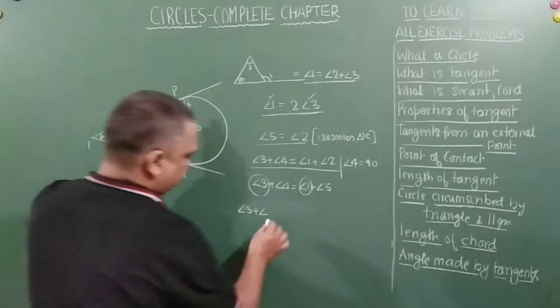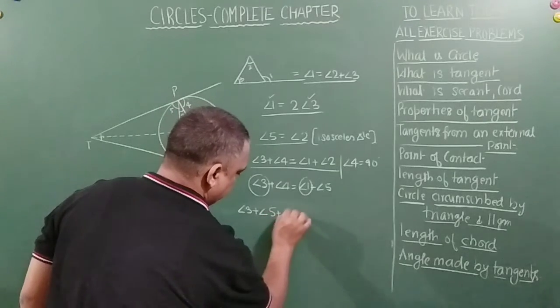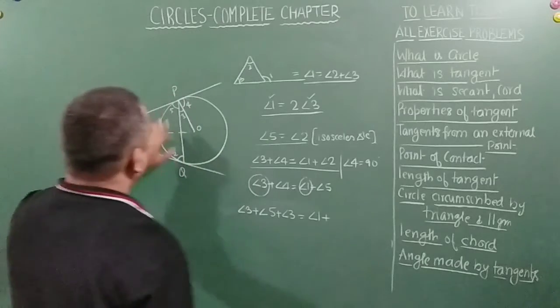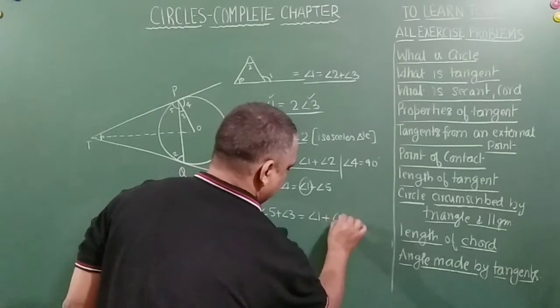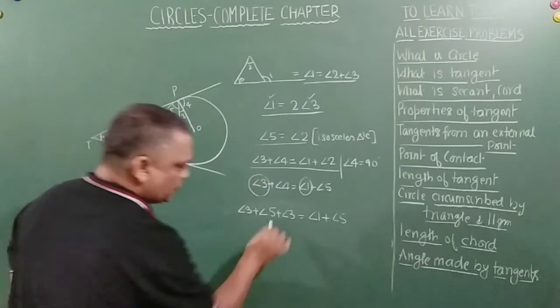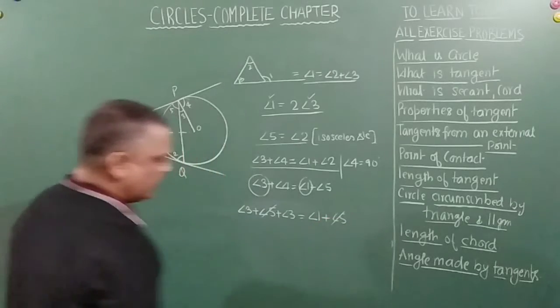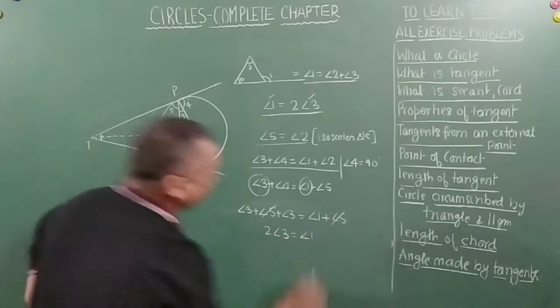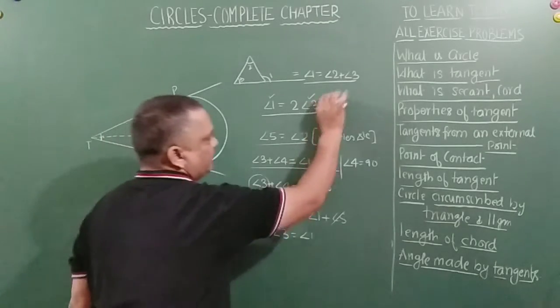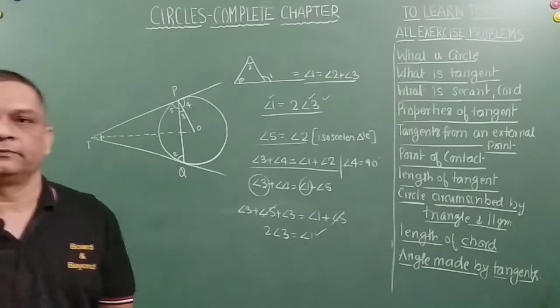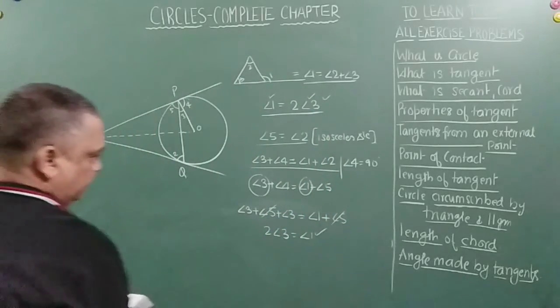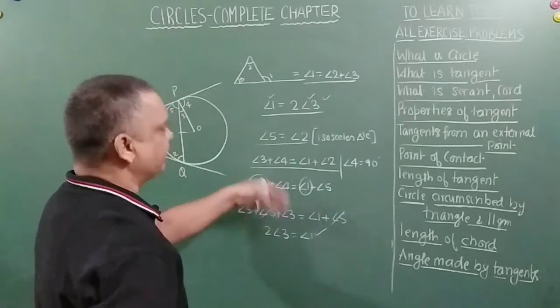Angle 4 is nothing but 5 plus 3, is equal to angle 1 plus angle 5. Let angle 5 be like this, right friends? So I can cancel this. Now we can write 2 times angle 3 is equal to angle 1, and that is what was to be proved. Hence proved, right? This was just a little rephrasing of that.